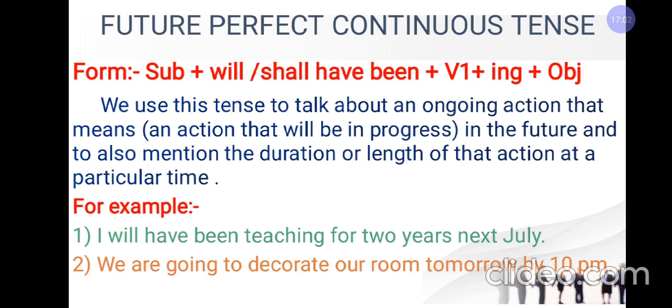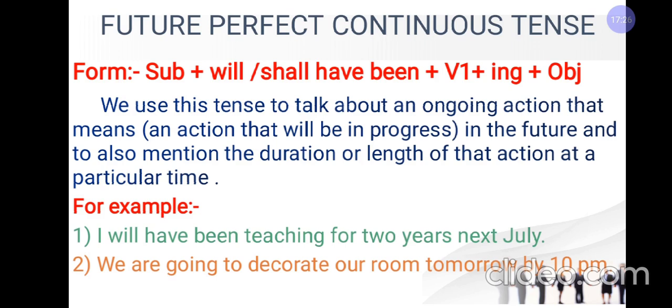You can see in this example we have planned to do something in future, and we are talking about the duration, that is by 10 p.m. We will have been decorating this room. So this is again representing future perfect continuous tense. Now we will start the revision.